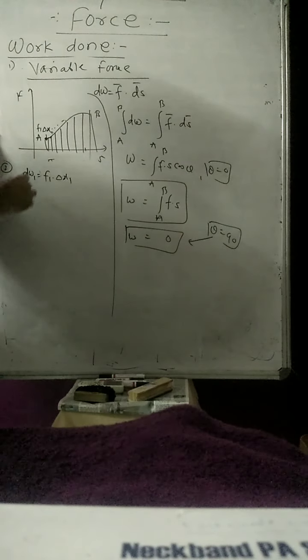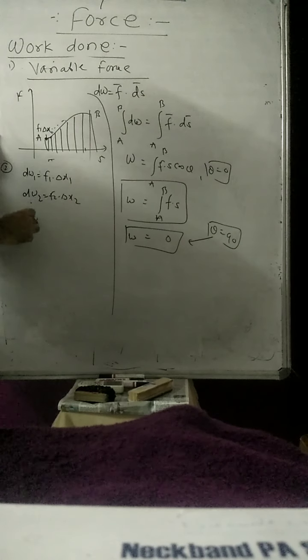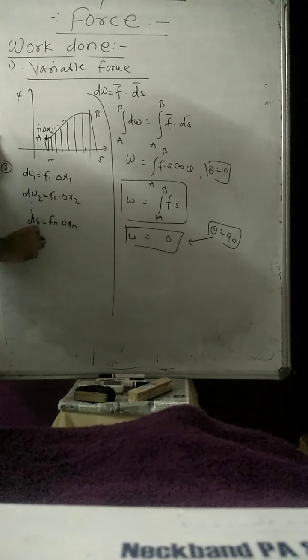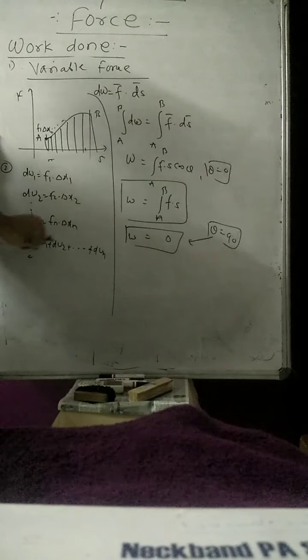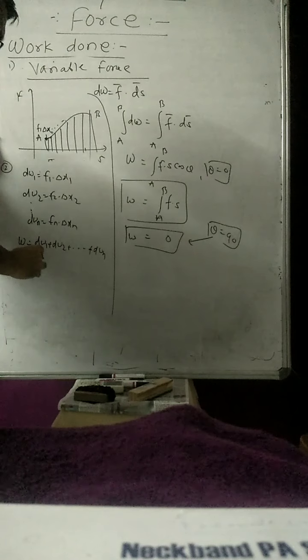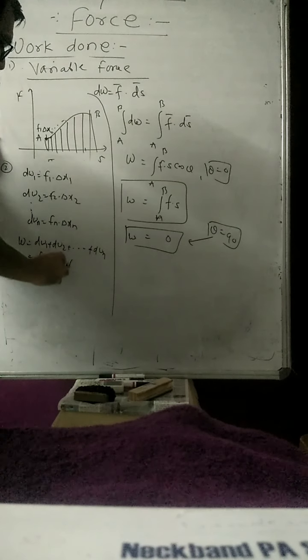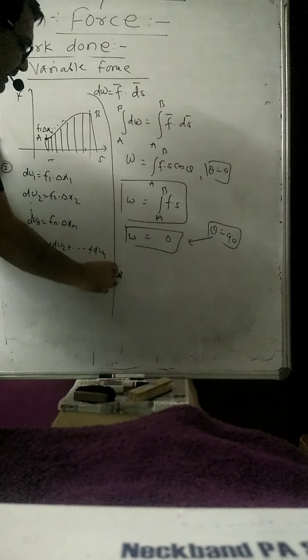Now if I take the second case, that is F2 into delta x2, and so on, up to Wn equal to Fn into delta xn. So the total amount of work done, W, is equal to W1 plus W2 plus up to delta Wn. If I put in the values, I get F1 into delta x1 plus F2 into delta x2 up to Fn into delta xn.